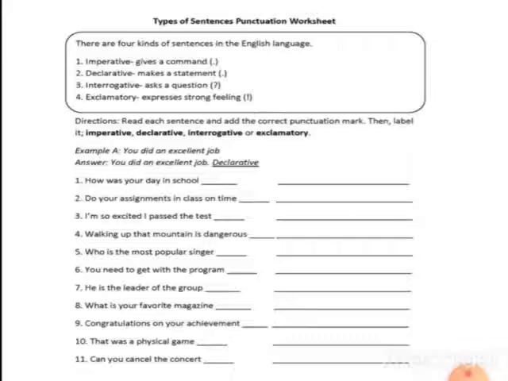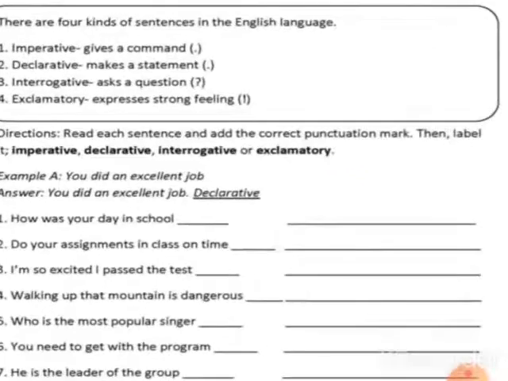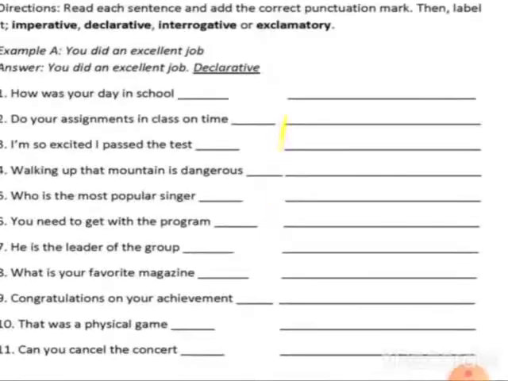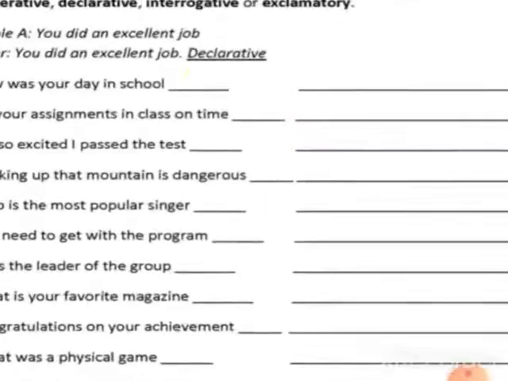Now here I have given a worksheet. A sentence always ends with a punctuation mark, right? First go through this exercise and think what would come at the end of the sentence, maybe a full stop or a question mark.